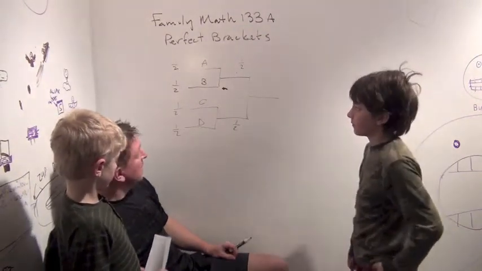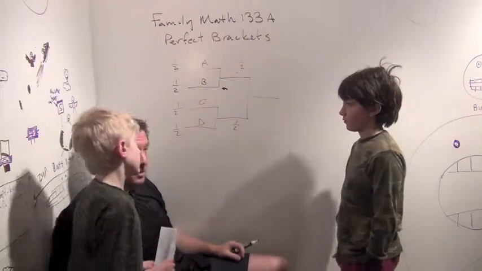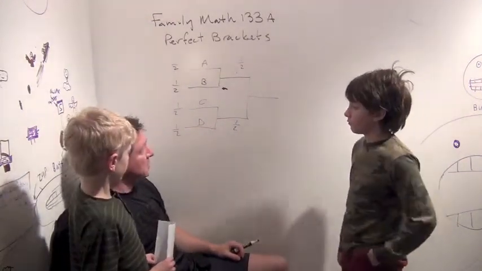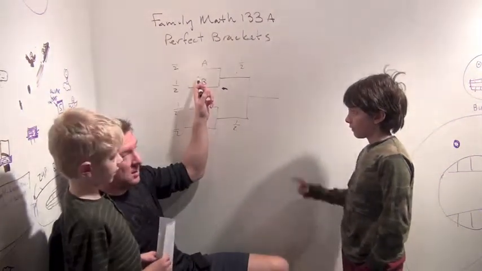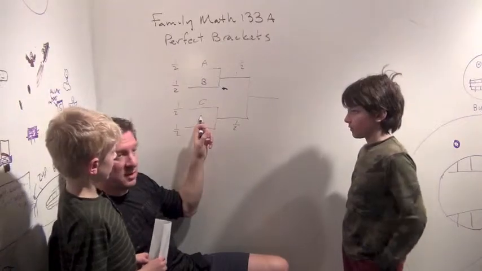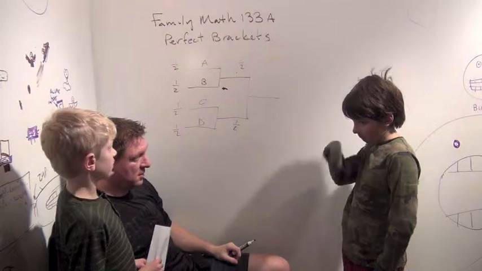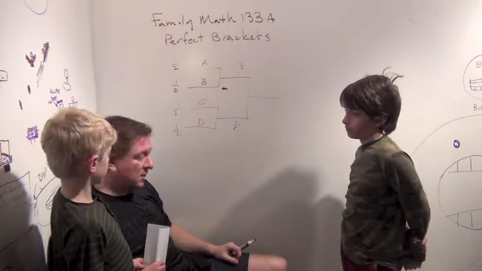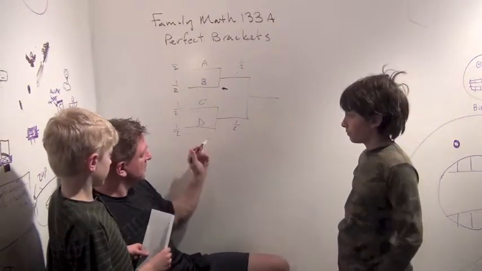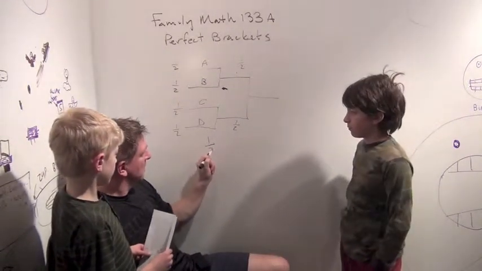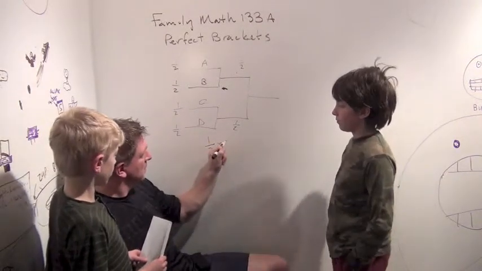Okay. Now, what do you think the chances of predicting this particular game right are? Well, maybe it's a 1/4 chance. Okay, well, let's see. How often can you get this game right? Half the time. How often can you get this game right? Half the time. So how often do you think you can get both of them right together? 1/4 of the time. Why is that? Because a half times a half is a 4th.